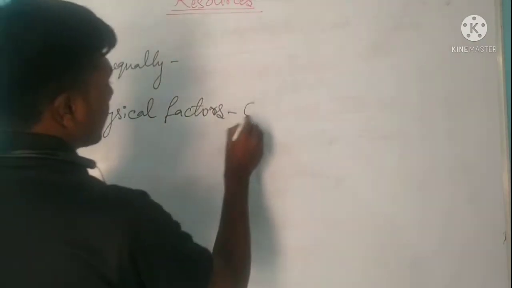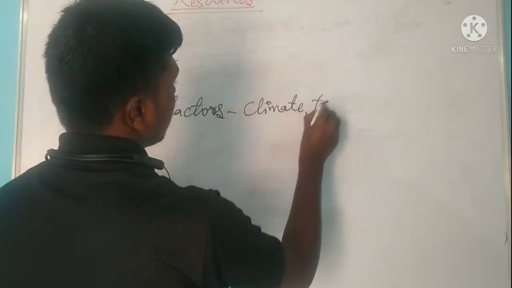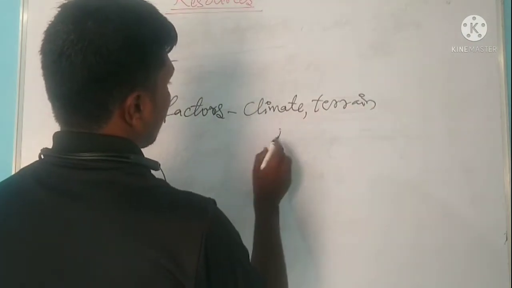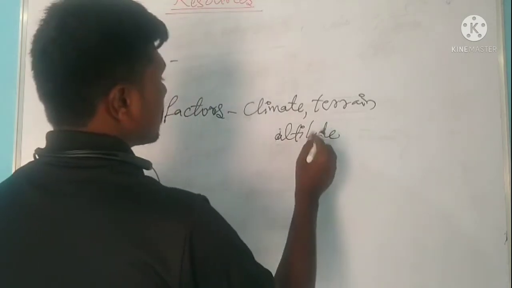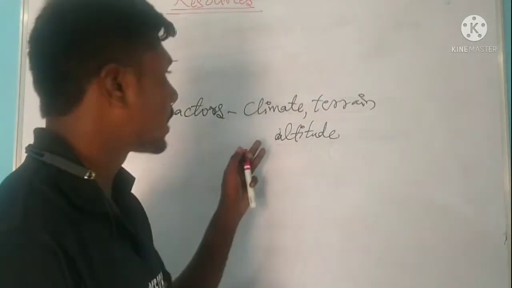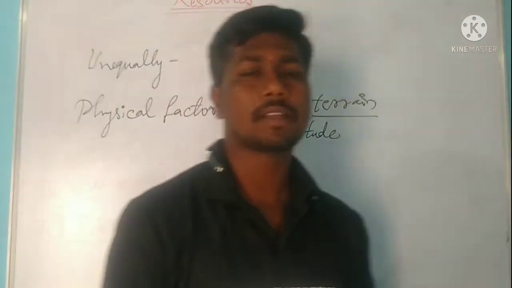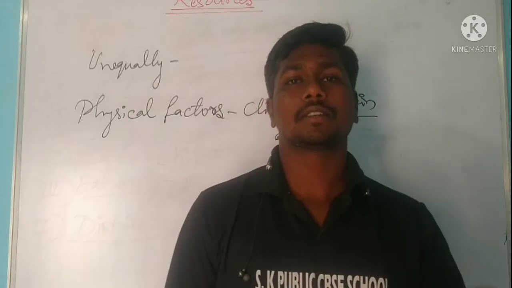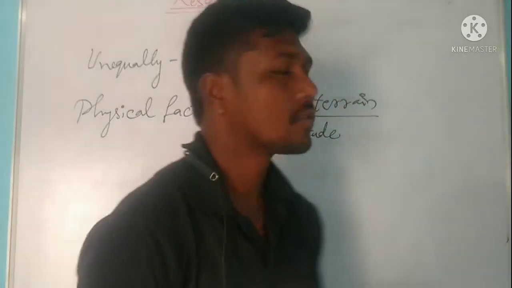Important physical factors are climate, terrain, and altitude. Altitude means height above the sea level. Climate you already know. Terrain means physical features; the geographical features of one area are completely different from another area.